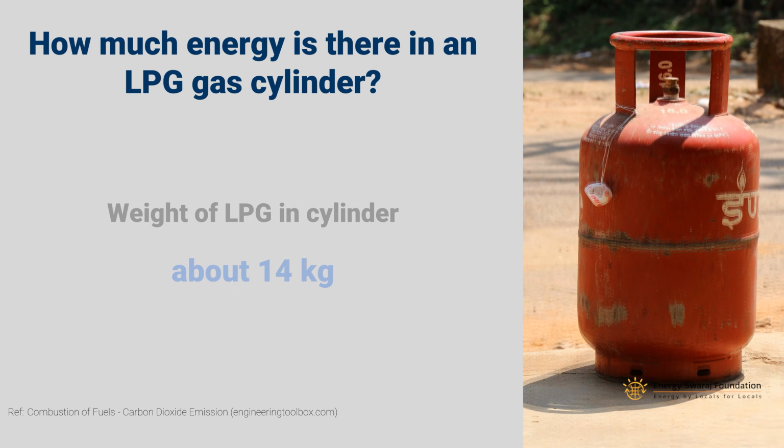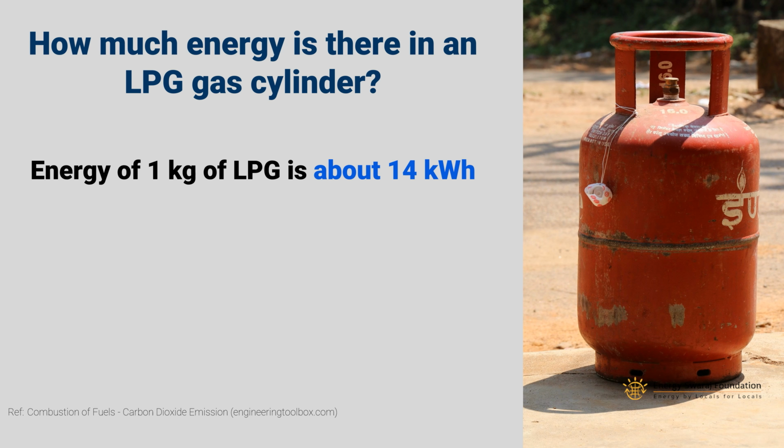And 1 kilogram of LPG contains about 14 kilowatt hour. Very easy to remember. Actually, it is 13.7, but I'm using 14 just for you to remember. So 14 kg of weight, and each kilogram is 14 kilowatt hour. And 1 kilowatt hour is 1 unit. So how much energy is there in one LPG gas cylinder?